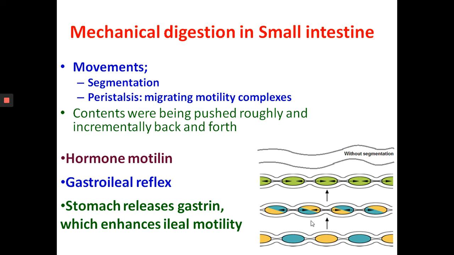First, digestive activity in the stomach provokes the gastroileal reflex, which increases the force of ileal segmentation. Second, the stomach releases the hormone gastrin, which enhances ileal motility, thus relaxing the ileocecal sphincter. After chyme passes through, backward pressure helps close the sphincter. So this gastroileal reflex pushes the chyme into the cecum.